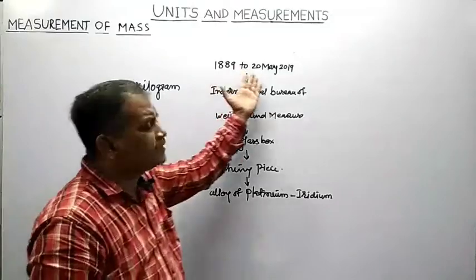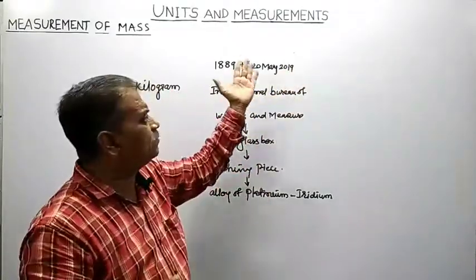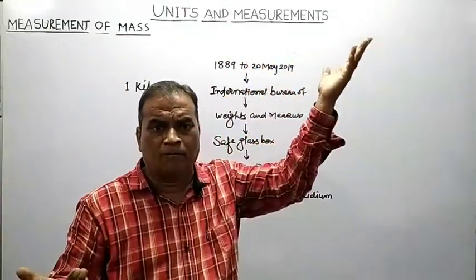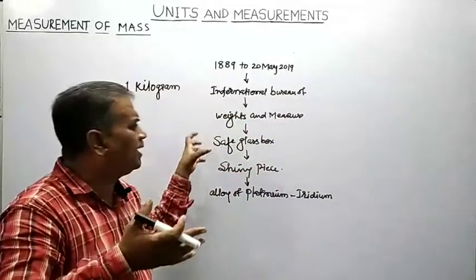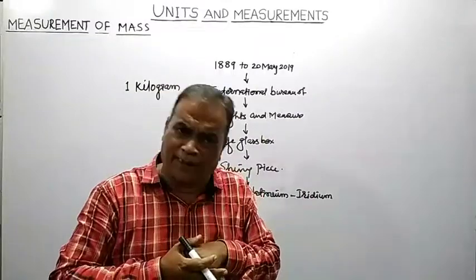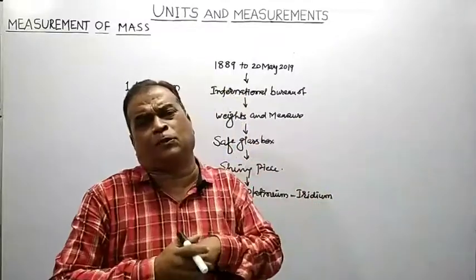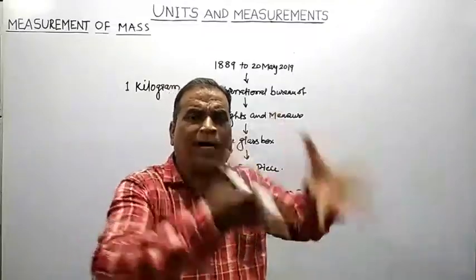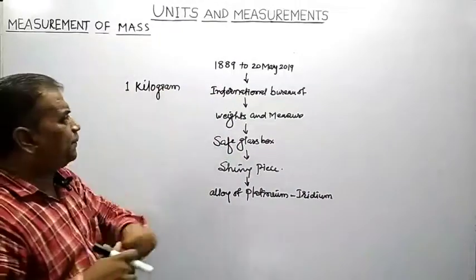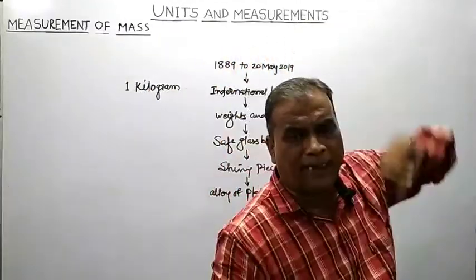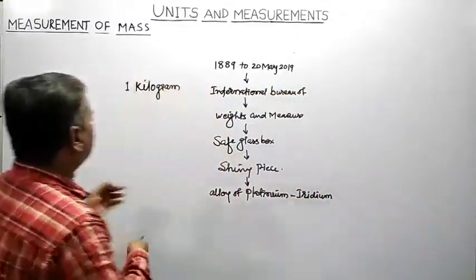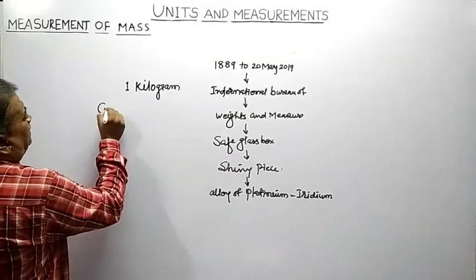Why does it become necessary to redefine the SI unit of mass, that is kilogram? Because that shiny piece of alloy of platinum and iridium will pick up some microparticles from the atmosphere. Some dirt particles will also get attached to it, as a result of which the mass of that shiny piece goes on changing. So that's why the kilogram was redefined on 20th May 2019, and now it is defined in terms of electric current.